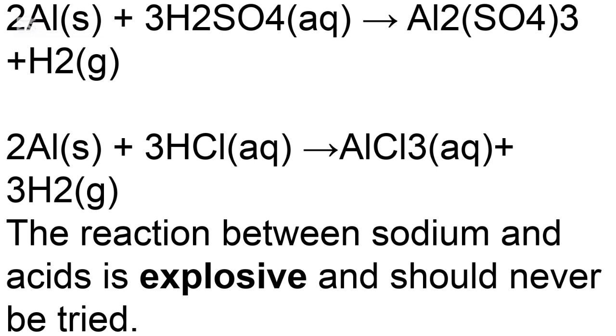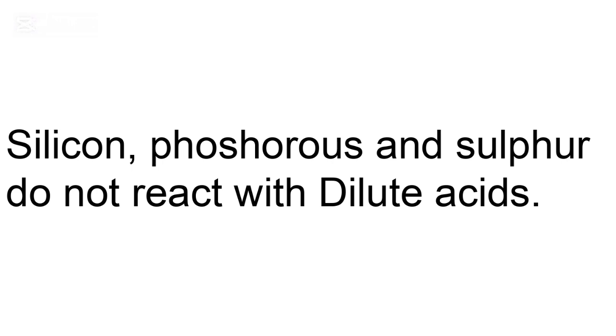Aluminium plus sulfuric 6 acid gives aluminium sulfate plus hydrogen. Aluminium plus hydrochloric acid gives aluminium chloride plus hydrogen gas. The reaction between sodium and acids is explosive and should never be tried. So, note that sodium should never be reacted with acids, because the reaction is very explosive. Silicon, phosphorus and sulfur do not react with dilute acids.